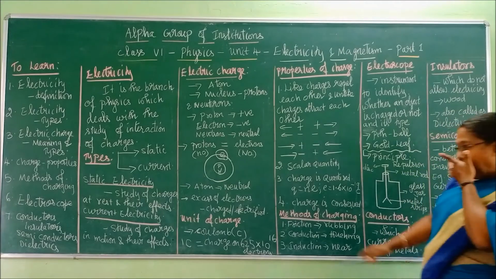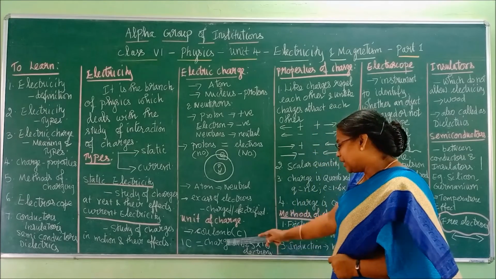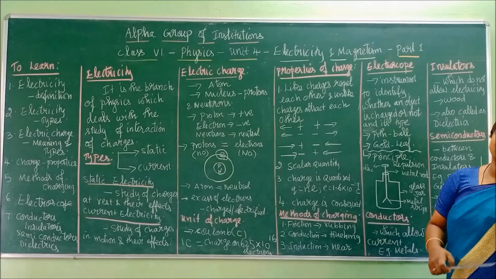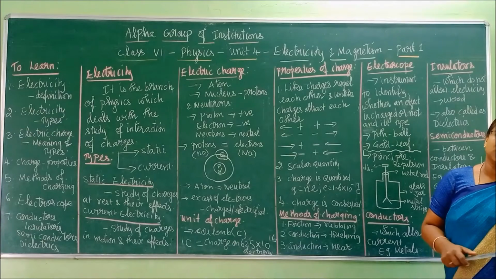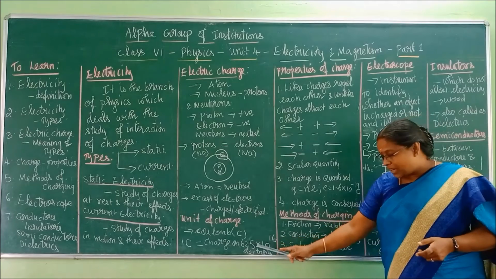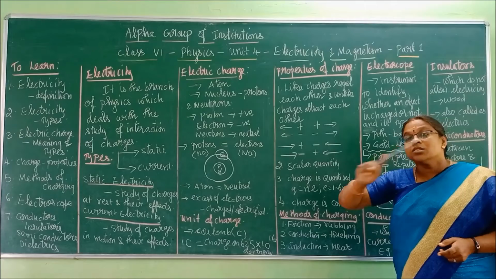Okay, right. Now the C. Right. 1 coulomb. What is 1 coulomb? It is the charge on 625 into 10 power 16 electrons. See what number is this? You have to write 625 and 10 power 16 means 1 followed by 16 zeros.